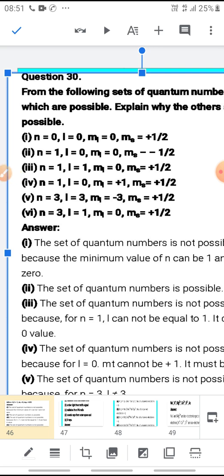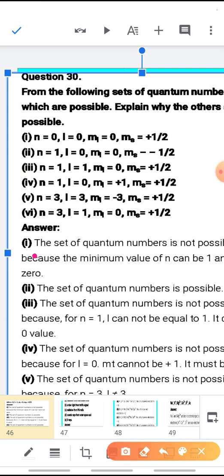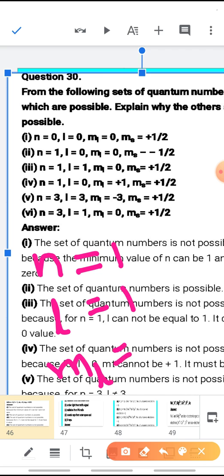Now, coming to the third set of quantum numbers. In the third set, the value of n is 1. L is 1. L can be 0 and 1. Here the value of L is 1. Now when L is 1, ML is from minus L to plus L. That will be minus 1, 0, plus 1. But here we are not talking about plus 1 and minus 1. We are talking only about the 0. And the value of MS is plus half.